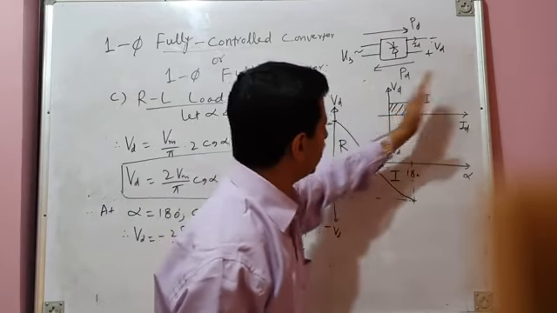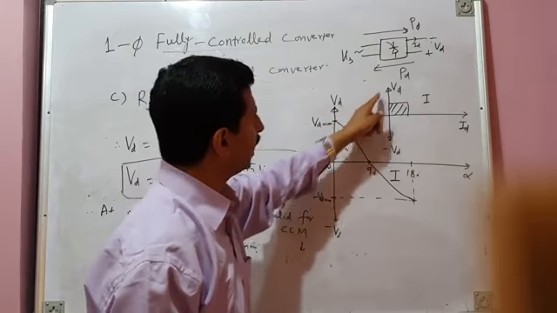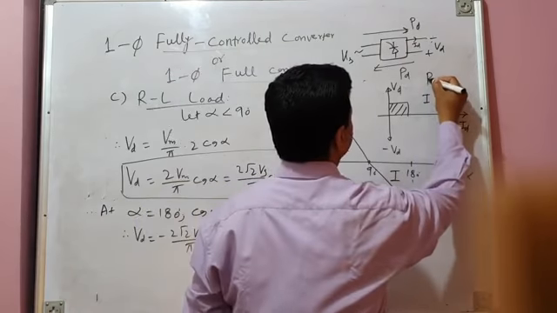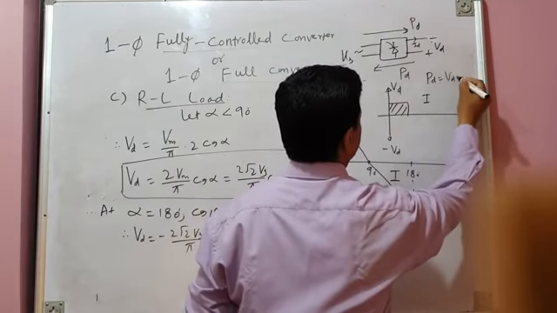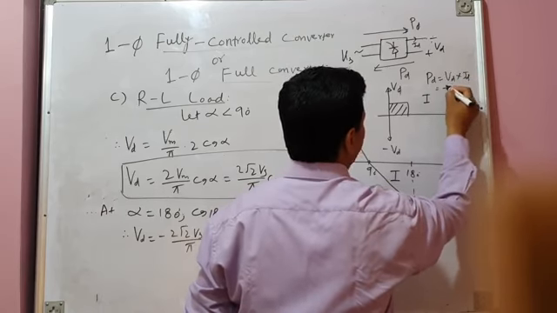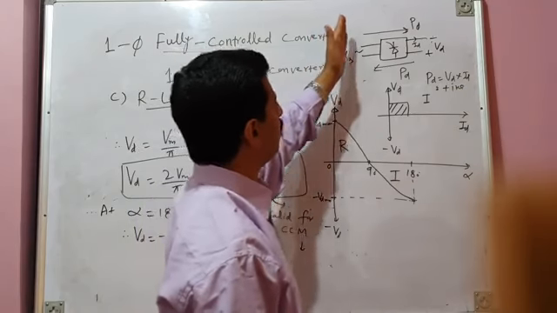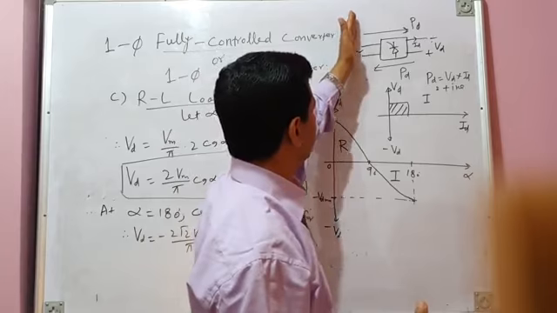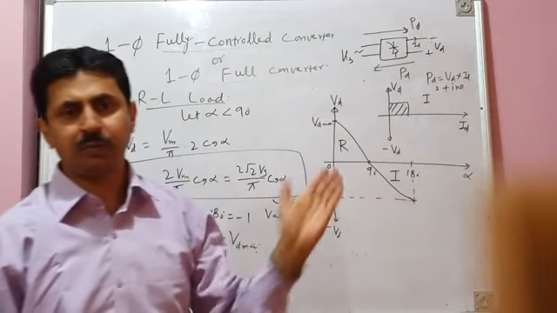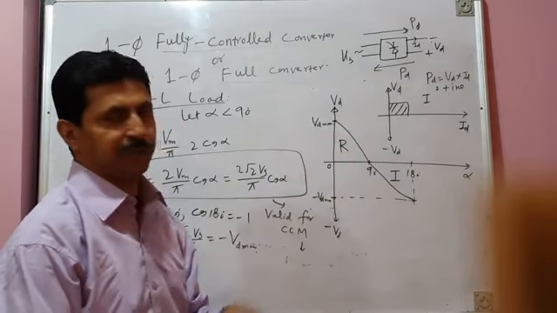So your current is positive in the rectification mode of operation from 0 to 90 degrees, and voltage is also positive. So what is power? Power is the product of voltage and current, VD into ID. Since VD is positive, ID is positive, so power is positive in the rectification mode. And positive power means power is flowing from AC side to DC side, right? Input to output, AC to DC. And your converter is operating in the rectification mode.